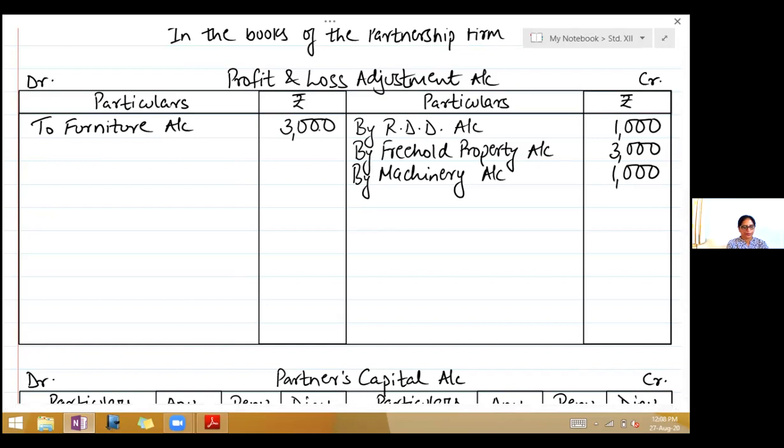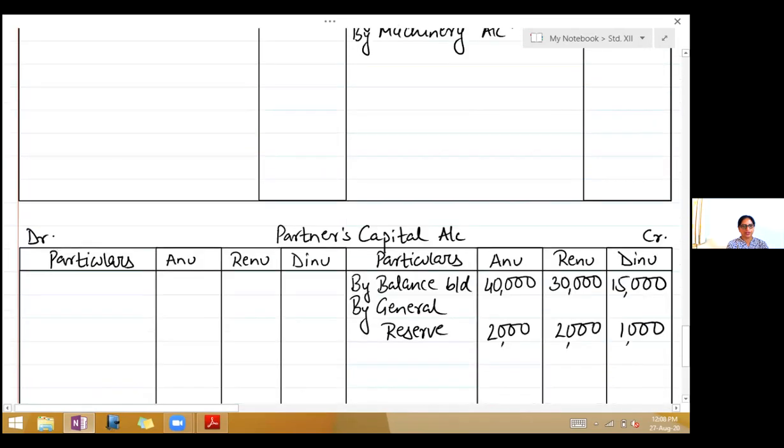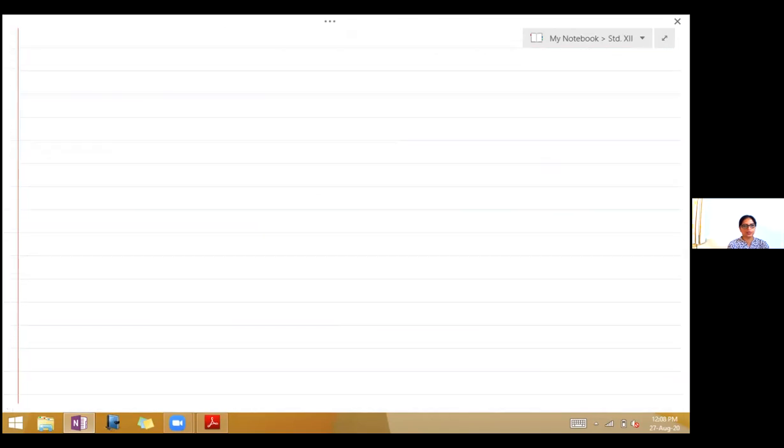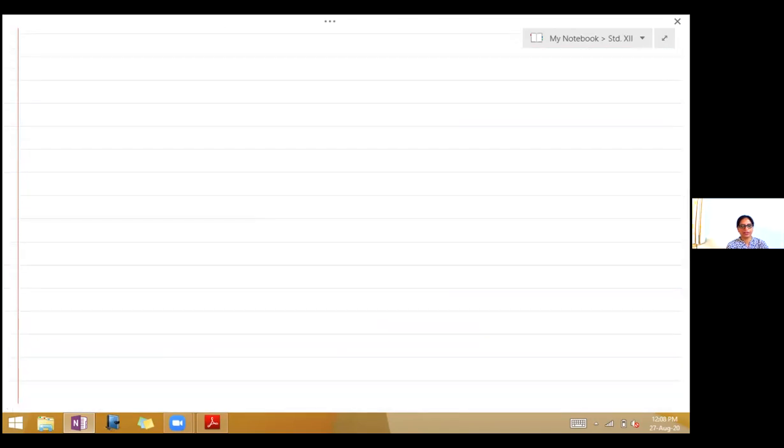Now second, goodwill of the firm be valued at thrice the average profits of preceding 5 years, and they have given us the profit. So we have to find out the goodwill of the firm. So for that you need to calculate the goodwill. So below the balance sheet, write down valuation of goodwill.